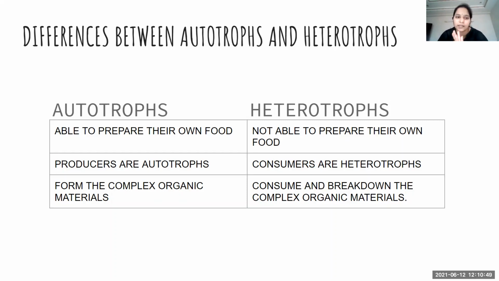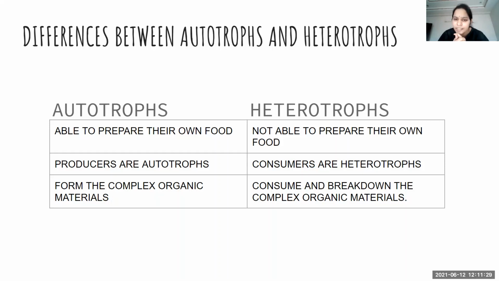Then, coming to the last point, autotrophs form complex organic materials, which is an anabolic process. Anabolic process means the formation of an organic compound, not the breaking down of an organic compound, isn't it? Yes, right. Forming complex organic material is due to the process of photosynthesis, which is seen in plants.